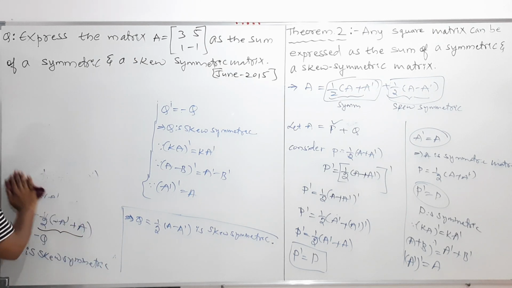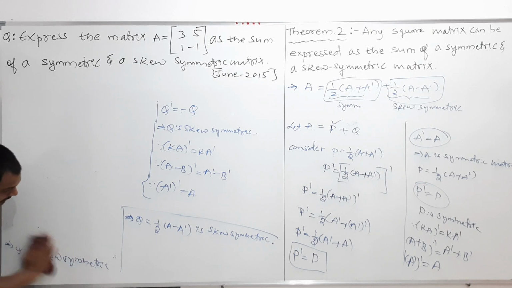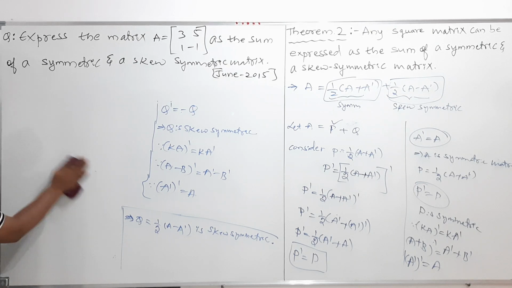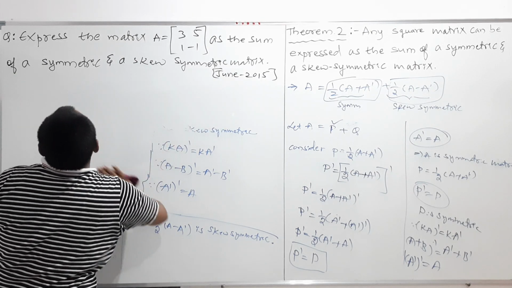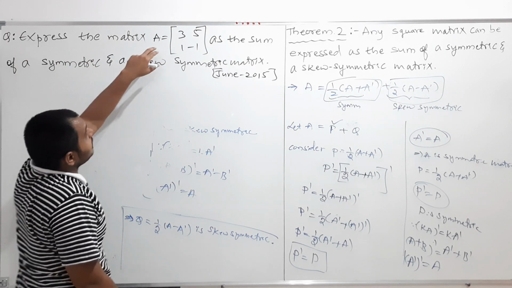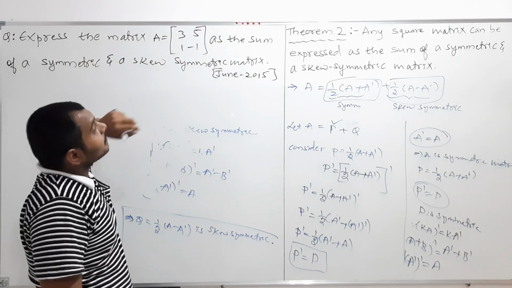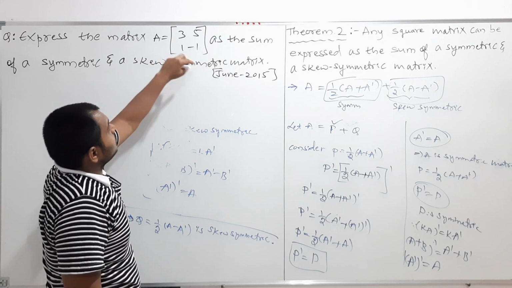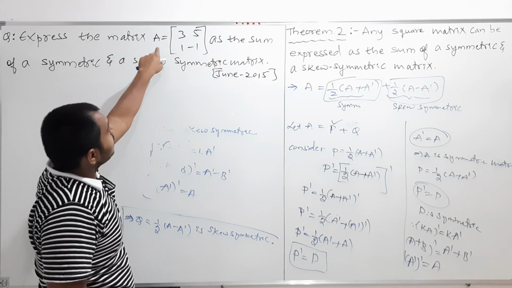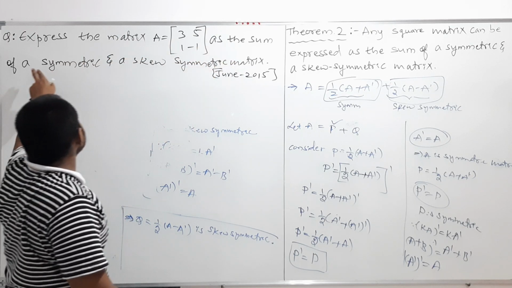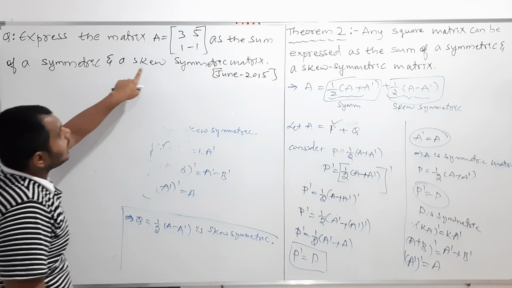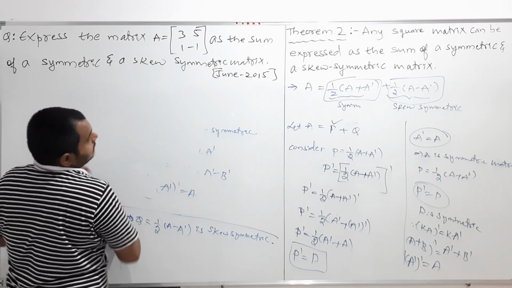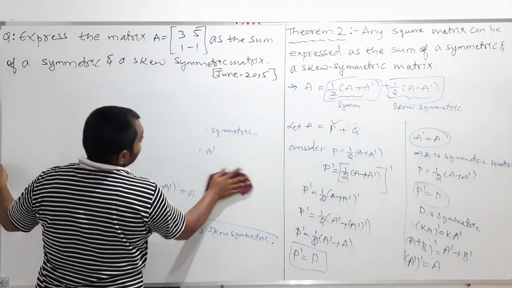So here it is a very simple question. Please go through the question. The question is, express the matrix A, A is the matrix they given to you, 3, 5, 1, minus 1, as the sum of a symmetric and skew symmetric matrix. So the sum of the symmetric and skew symmetric.